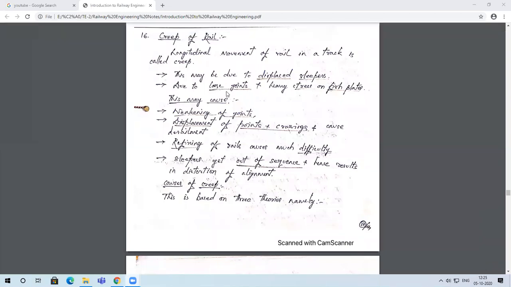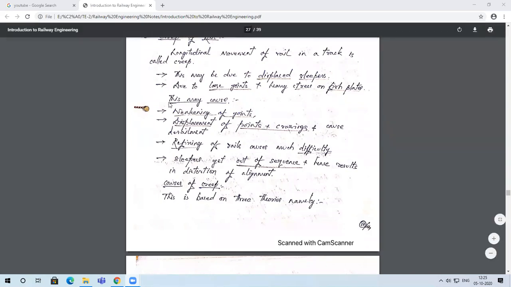Next is due to loose joints and heavy stresses on fish plates. In case the joint has not been properly maintained, normally there will be a tendency of these rails to become loosened and free to move in the longitudinal direction. There can be many other causes.